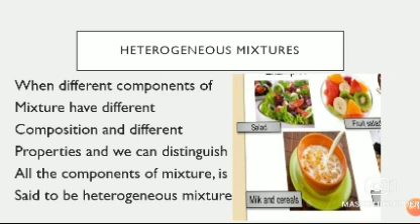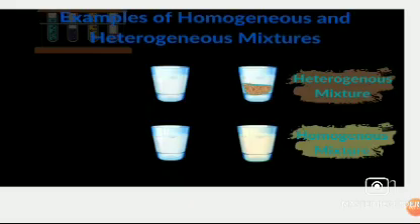So we can say that the mixtures which have different composition and different properties and in which we can distinguish all the components of the mixture are said to be heterogeneous mixtures. Here is one more example of heterogeneous and homogeneous. In the first one, we are adding sand into water. Sand is visible in water, so you can see two layers, one layer of water and one layer of sand. So this is a heterogeneous mixture.